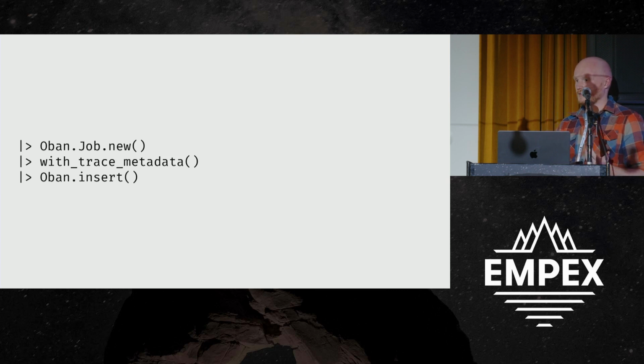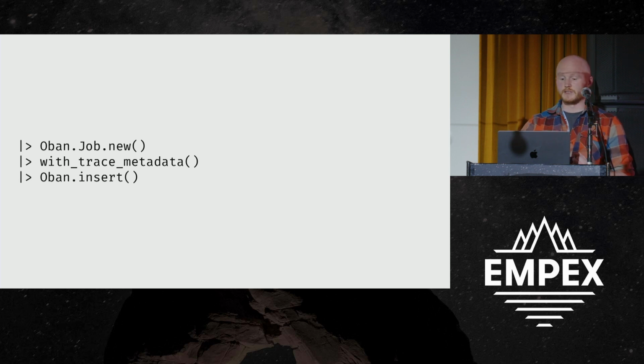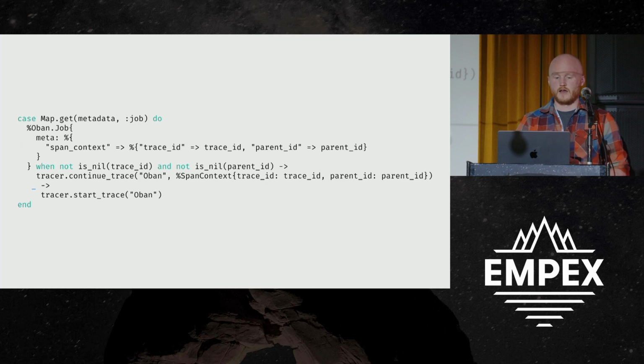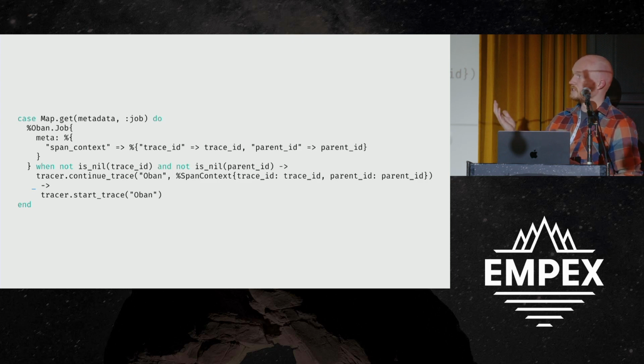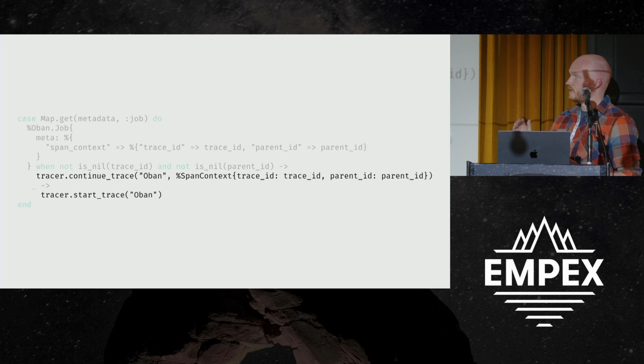But it's also useful for things like background jobs. So we use Oban as one of our job frameworks. And with it, we can start doing things like injecting trace context and trace metadata before we insert the job. And then when we get the telemetry event from Oban, we can inspect it and see if there's trace context, we can continue the trace, and if not, we can start a new trace.